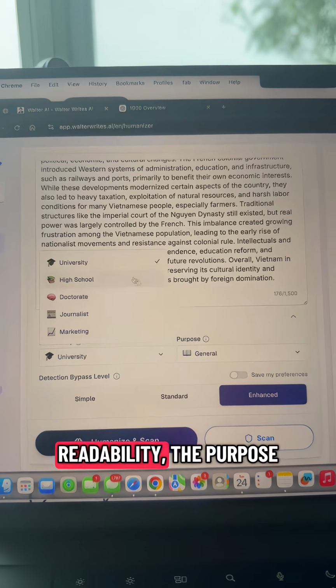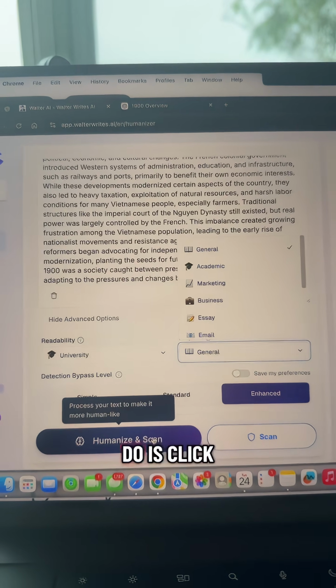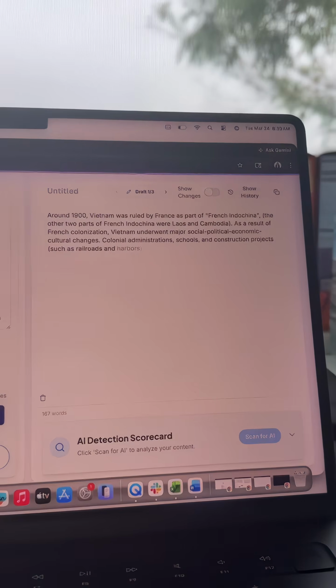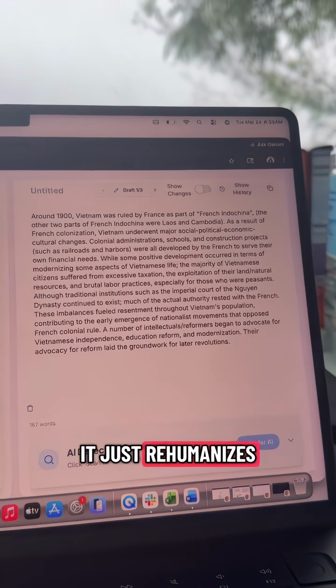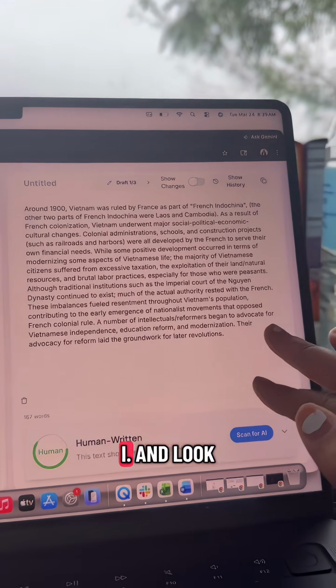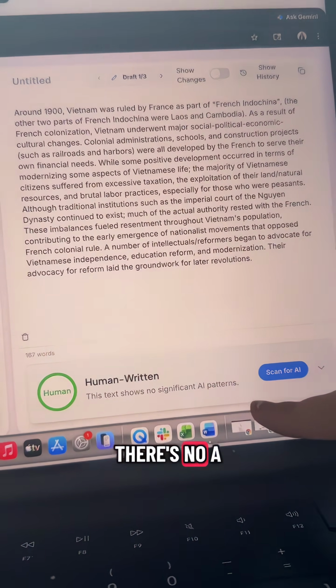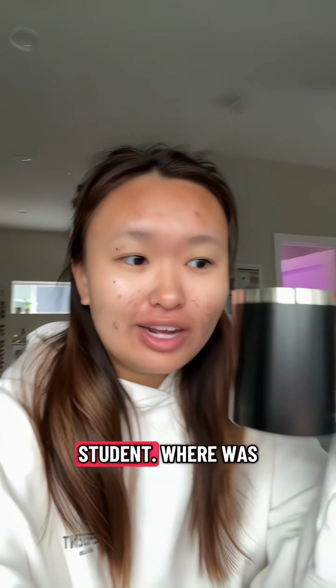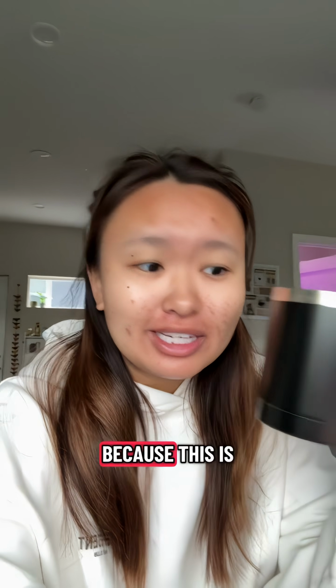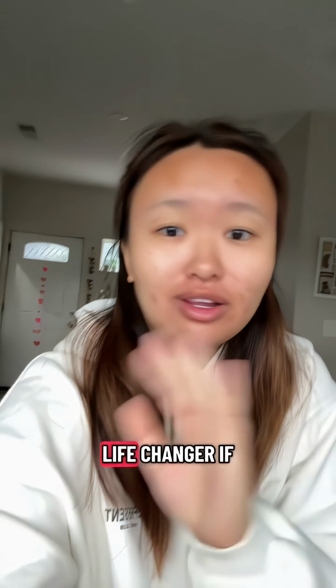I can click the readability, the purpose of it, and then all you have to do is click humanize and scan. Literally in seconds, it just rehumanizes your work, scans for AI, and look at that. There's no AI found. As a college student, where was this when I was a freshman? Because this is generally the biggest life changer.